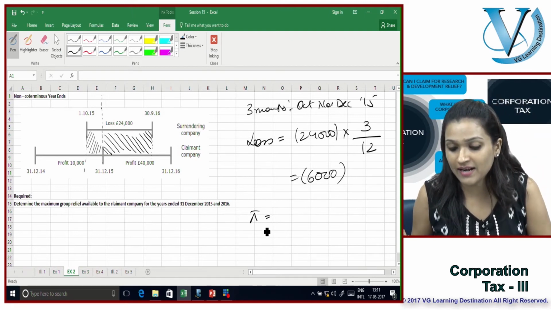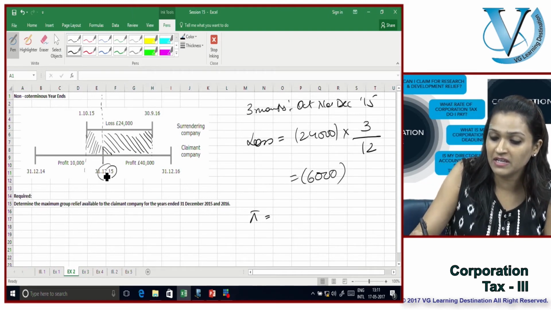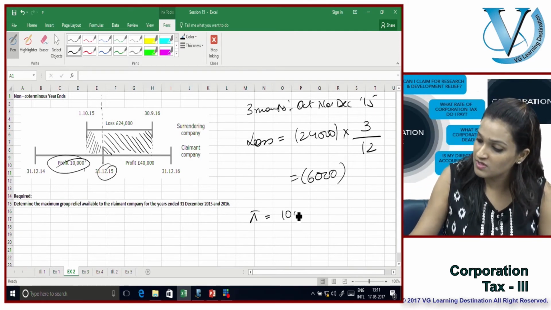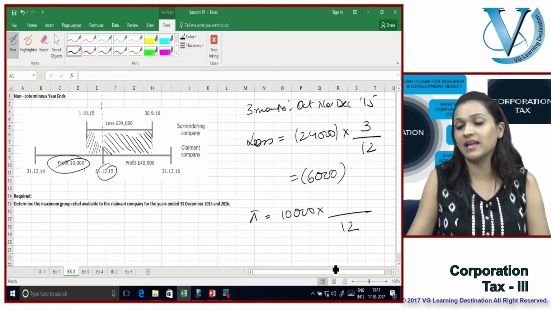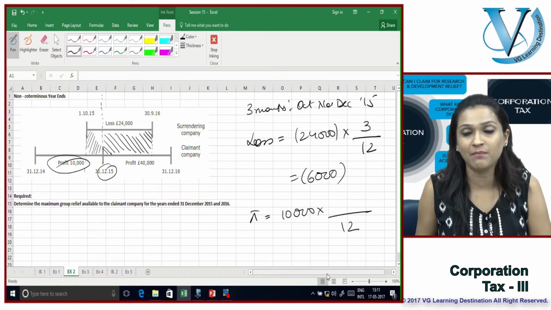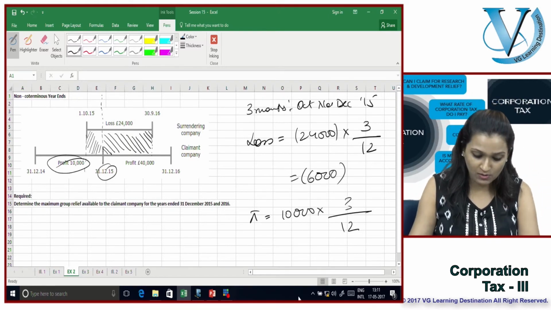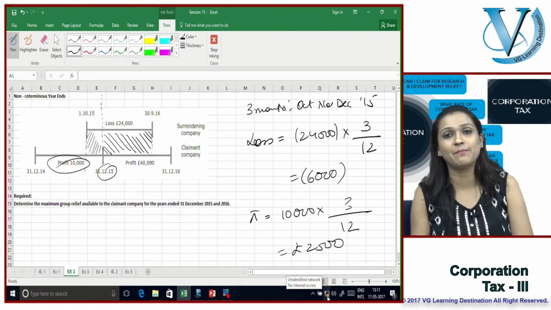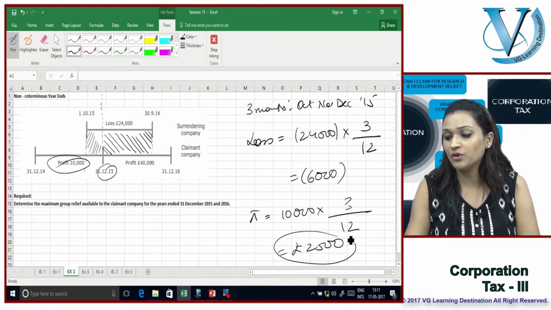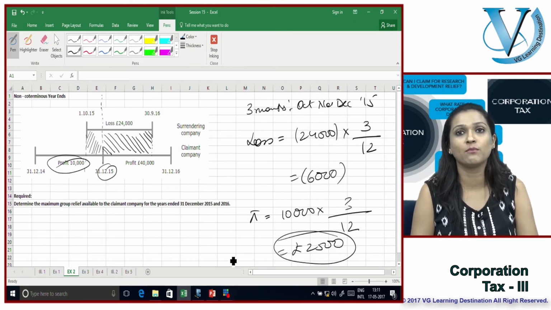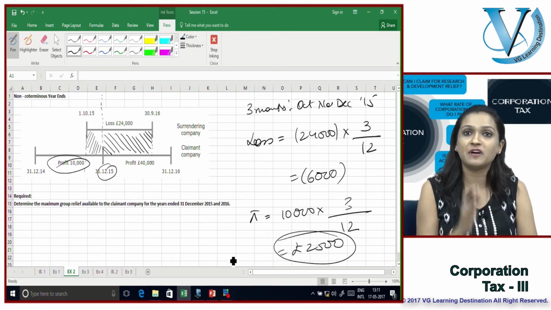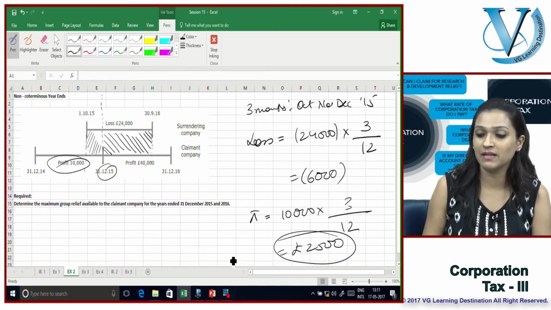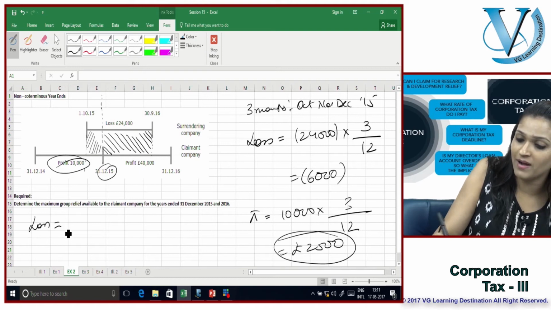Now, what are the available profits? In the year ended 31st of December 2015, this company has made profits of £10,000. This £10,000 is again for a 12-month period. You only need to time apportion for the relevant 3 months, which comes out to be 2,500. So the lower of the two, 2,500, is what I'm going to set off in the first 3 months. Now let's look at the remaining 9 months. What is the 9 months loss?